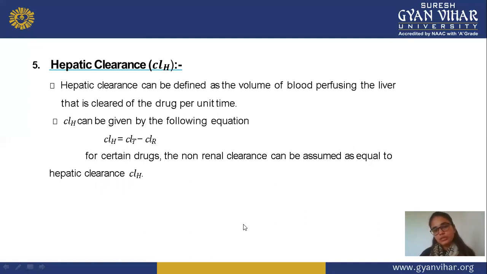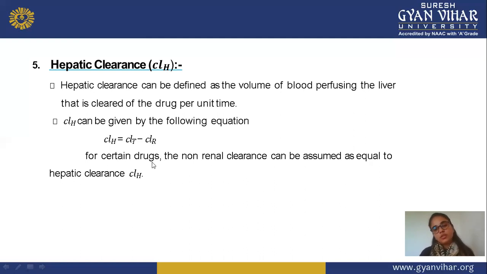Hepatic clearance is equal to total clearance minus renal clearance. This means you can find hepatic clearance with the help of two clearance values. When we subtract the renal clearance from the total clearance, you can easily see that the remaining amount is the hepatic clearance. So the formula for hepatic clearance is total clearance minus renal clearance.